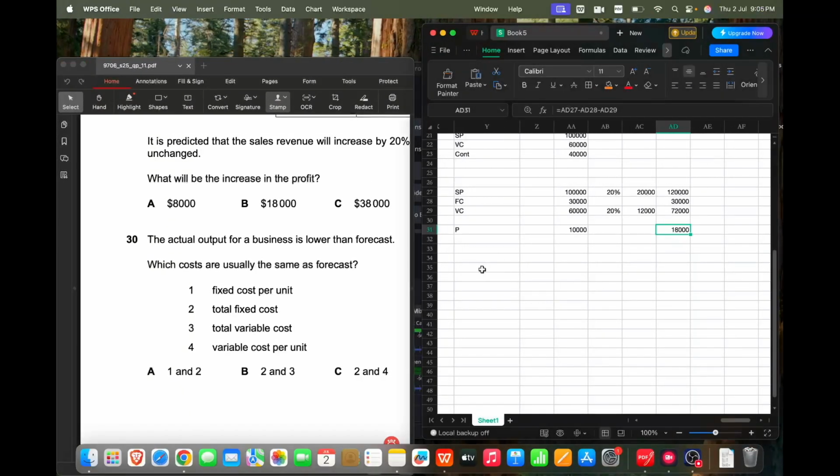Let's say my total fixed cost is 500, to produce 100 units.